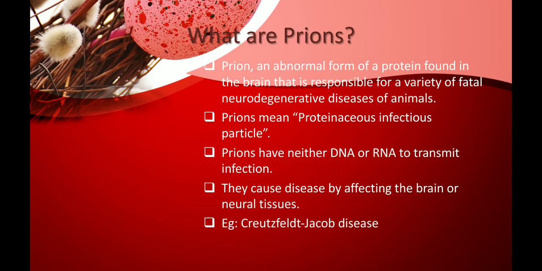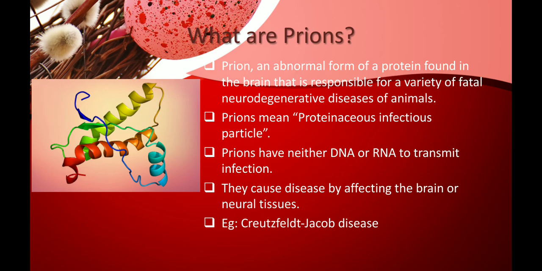An example is Creutzfeldt-Jakob disease. It is a disease caused by prions, that is, the abnormal protein. They affect your brain, hence the signals from your brain do not reach the body parts, and your nervous system completely fails, and that results in the death of a person. So this is how a prion becomes fatal to living organisms.